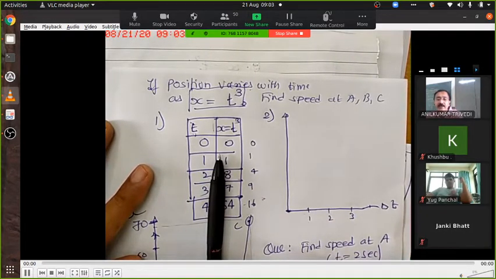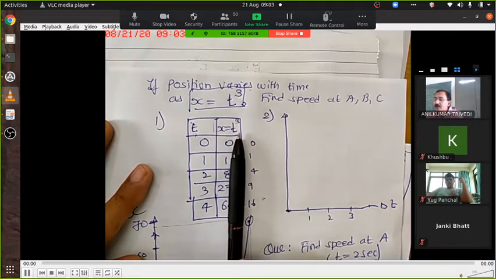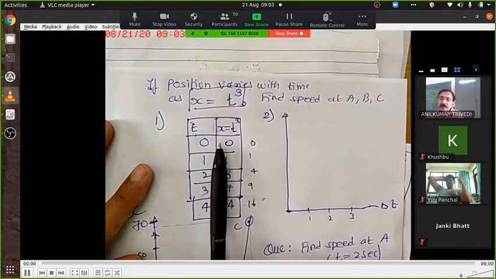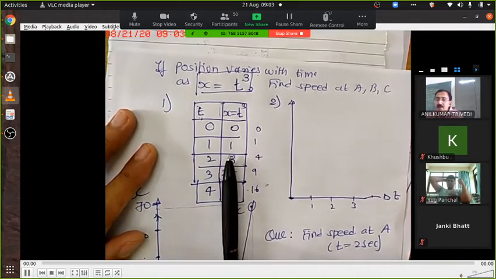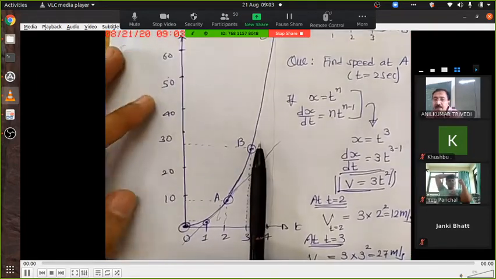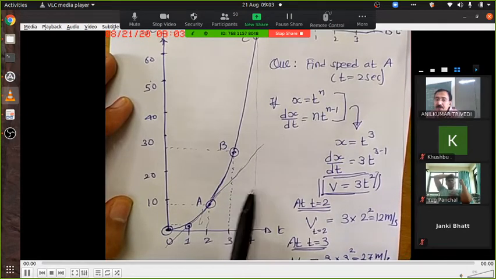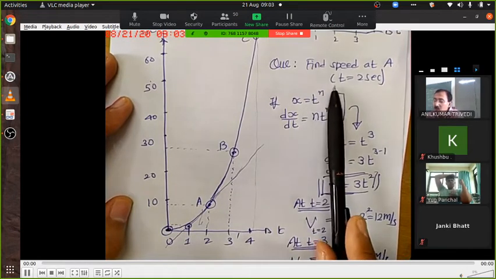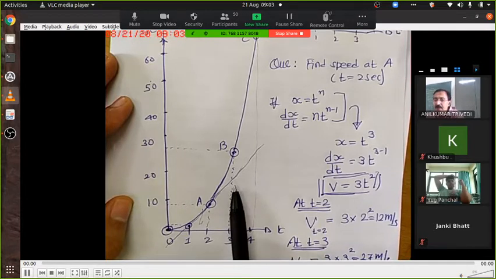Thanks for reminding anyway. x equal to t cube. So prepare a table. The moment you prepare a table, you will come to know that the object is traveling faster and faster. Acceleration value is high, and that becomes much clearer with this graph. If you want to find speed now at this point, when time was 2 seconds, one option is to draw a tangent and find a slope, which is very mind-boggling.